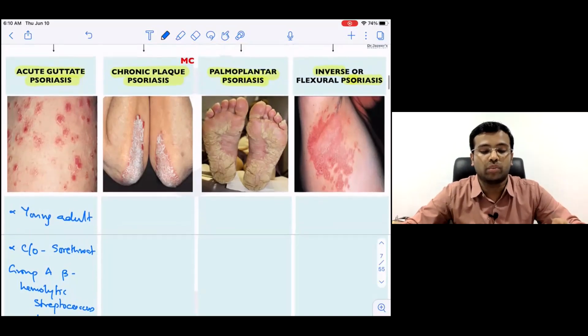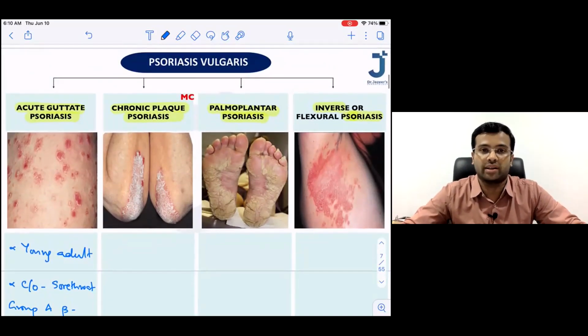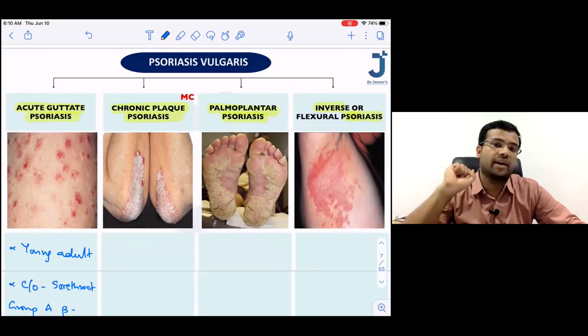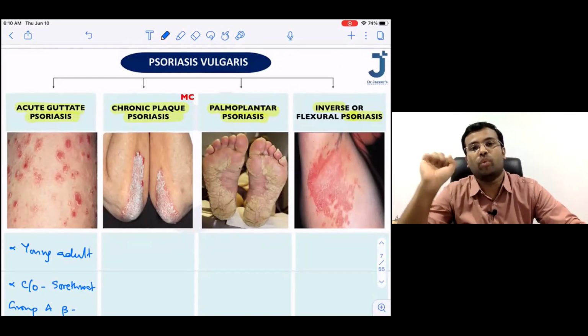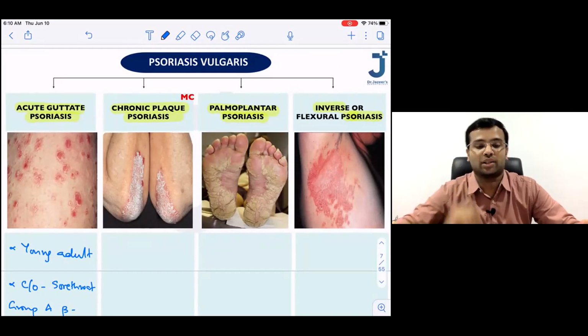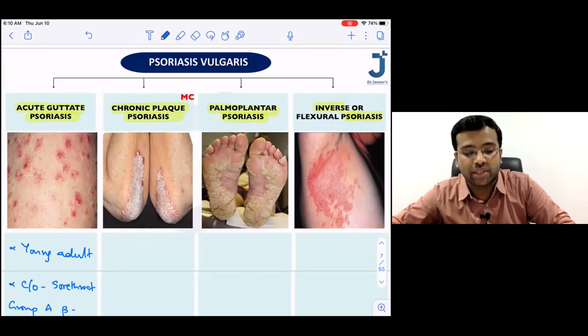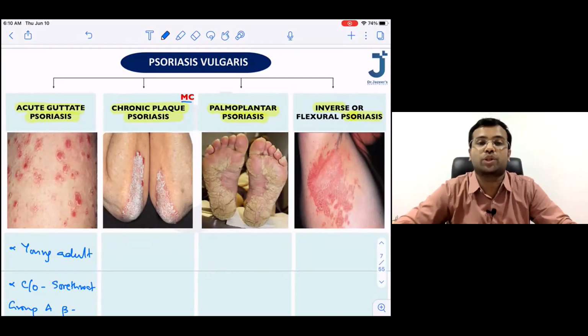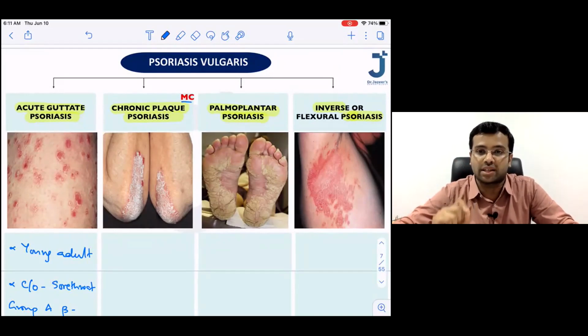Now we are coming to the most common type of psoriasis vulgaris. Earlier all of you told me that psoriasis vulgaris itself means most common. Now among these, what is the most common? That is chronic plaque psoriasis. That is why I have written MC here, which means most common. The most common type of psoriasis is chronic stable plaque psoriasis, which is also categorized under psoriasis vulgaris.